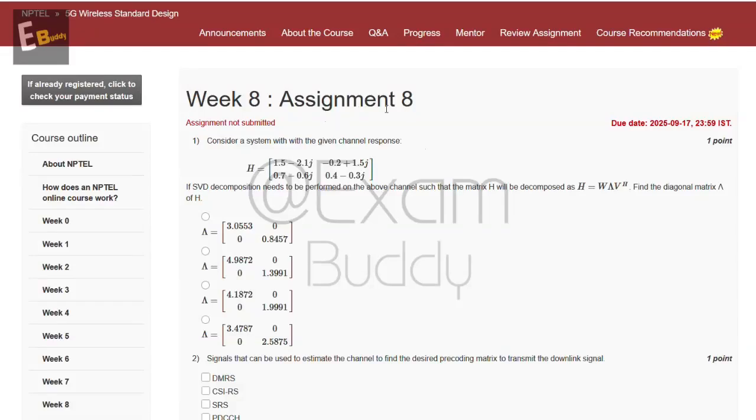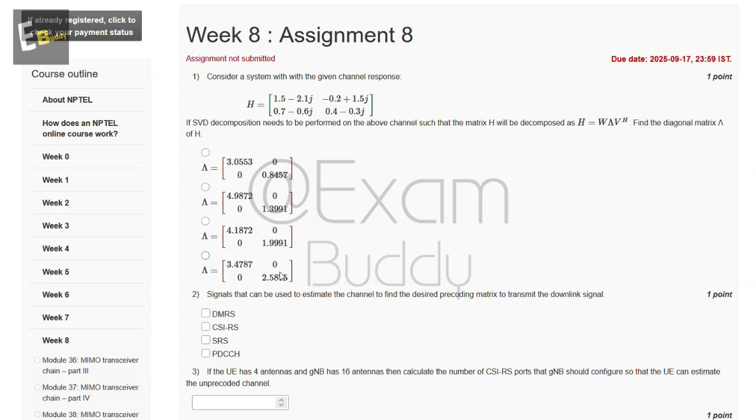Now let's do our assignment 5G wireless standard design, week 8, assignment 8. So the first question is, consider a system with the given channel response H equal to, so this is our matrix, and if SVD decomposition needs to be performed on the above channel such that the matrix H will be decomposed as H = UΣV^H, find the diagonal matrix of H. So these are the options, and the answer of our first question is A.